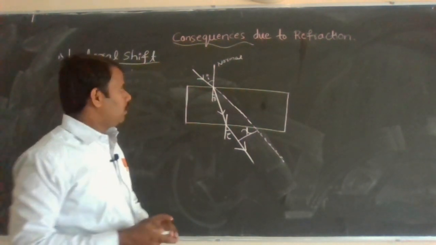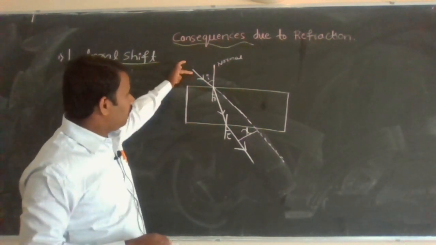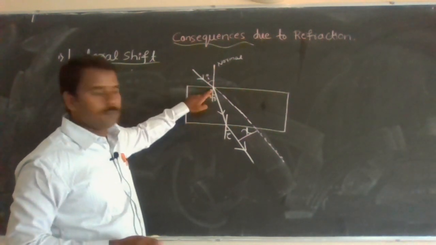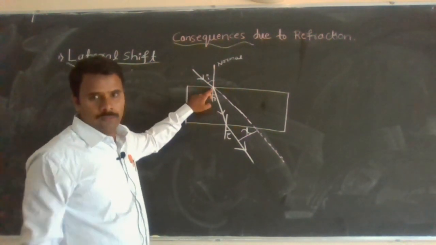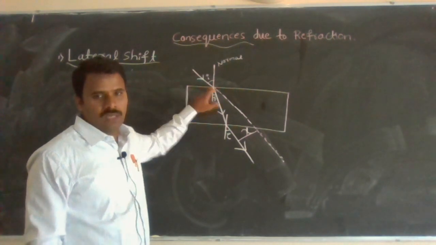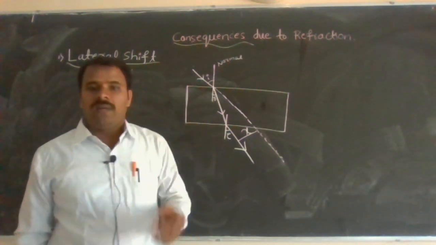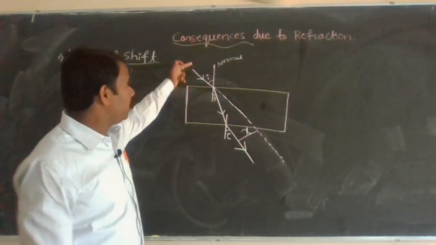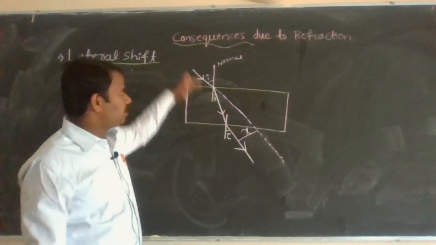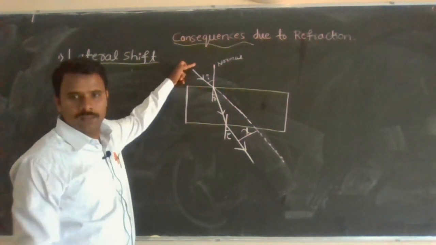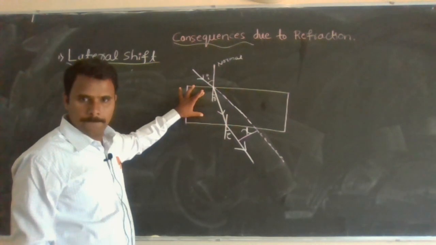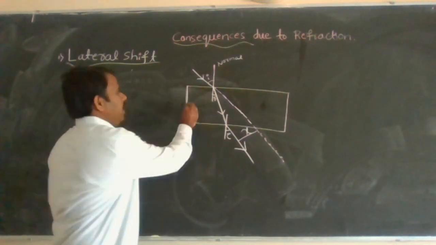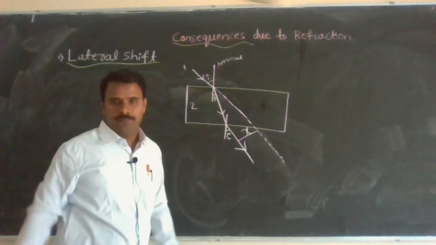When a ray of light is incident on this surface, as you know already, the ray is traveling from one medium to another. This is vacuum or air, this is the glass medium, so this is medium 2 and this is medium 1.